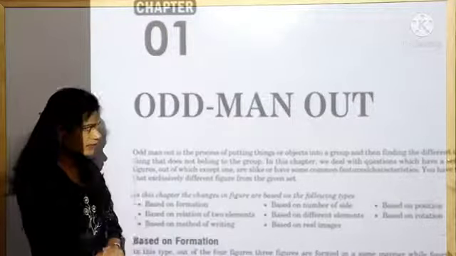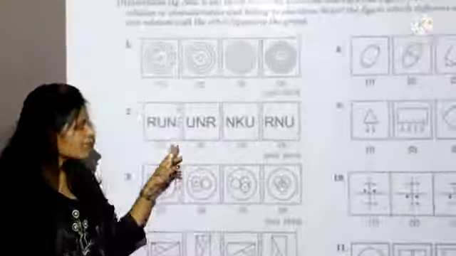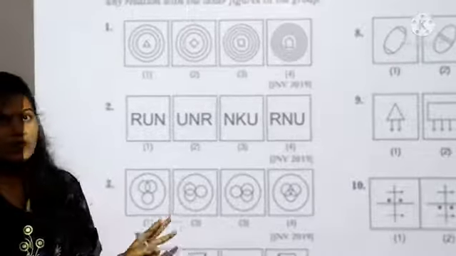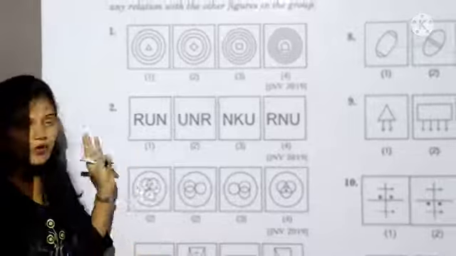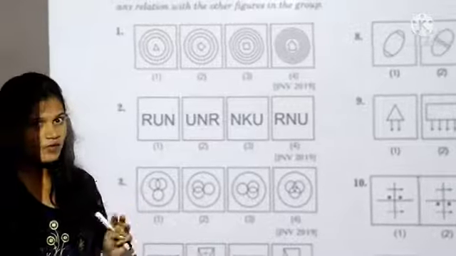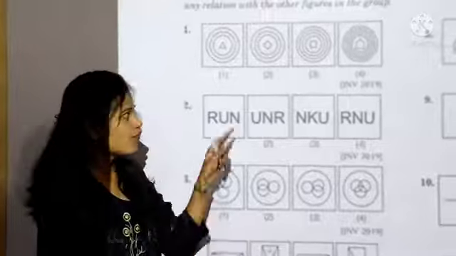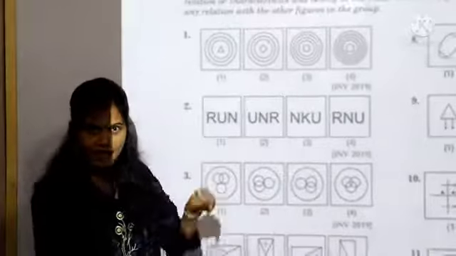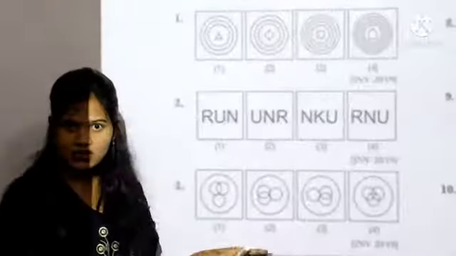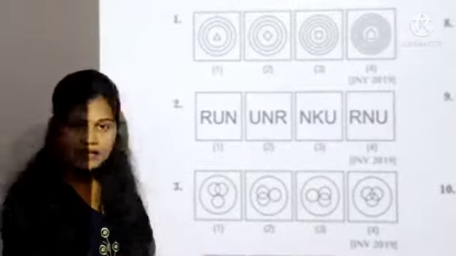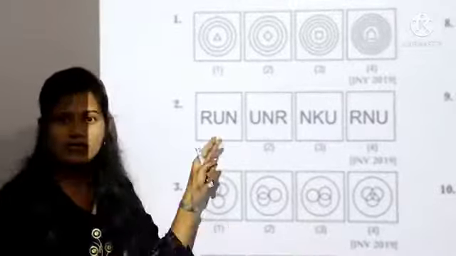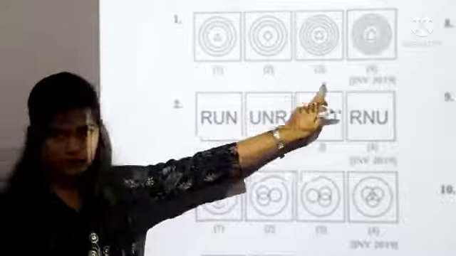Odd man out. Odd man out has 4 sets of figures in which 3 are similar and 1 is different. You need to identify which is different. The different figure may be based on formation of sides, rotation, like this. Okay, let's take the first example.